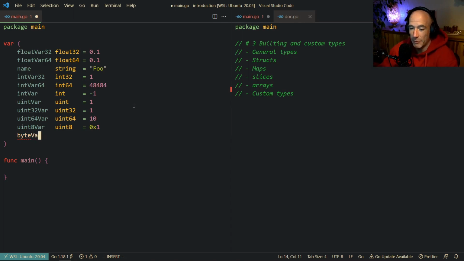And the byte var is basically the same thing as a uint8, right? This is a byte, and a byte can be 0x1, 2, and all these byte shenanigans. It doesn't matter. So basically, a uint8 and a byte are exactly the same.